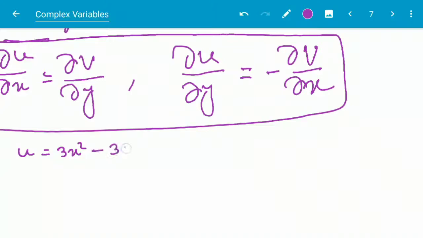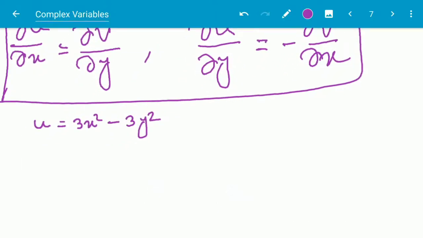So ux, that is the partial derivative of u with respect to x, will be 6x, and uy, that is the partial derivative of u with respect to y, will be minus 6y. So now using these conditions we can write